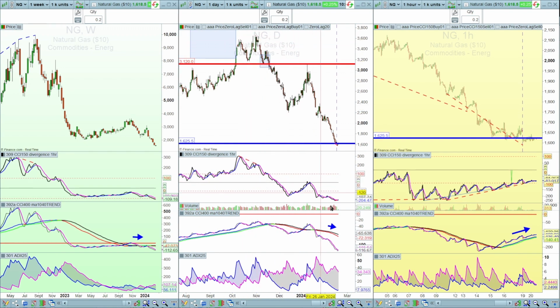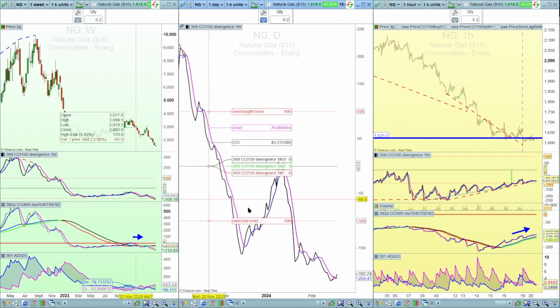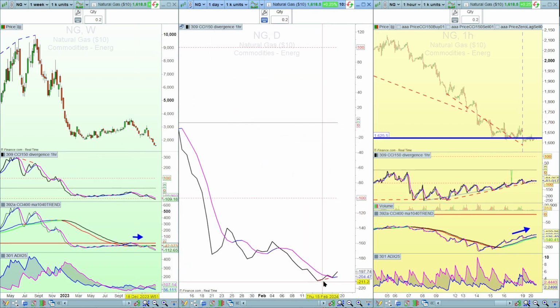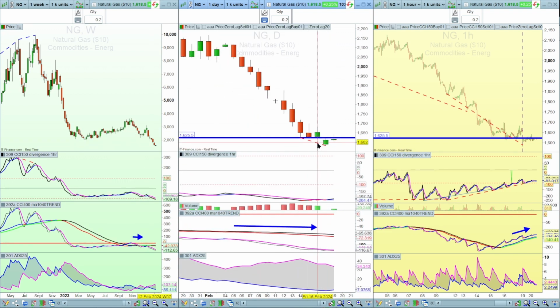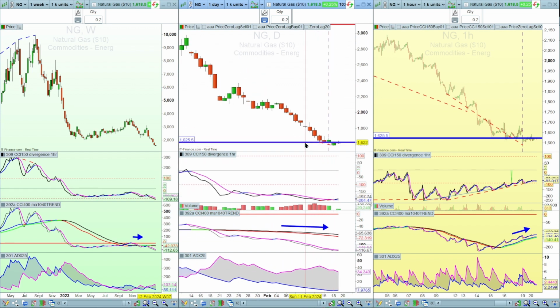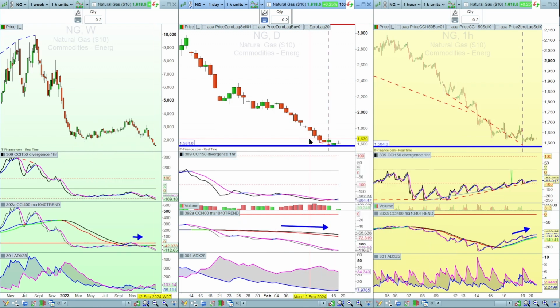The price fell off. But more closely, if I blow up this CCI 150, you can see there's a bullish divergence on that, with the CCI moving to the upside ever so slightly. And if you see that on the price chart, that same period is actually declining, so that's a bullish divergence, which we may see a bounce from there. Now as well, I'm going to move that support from that previous support level down to that level there.